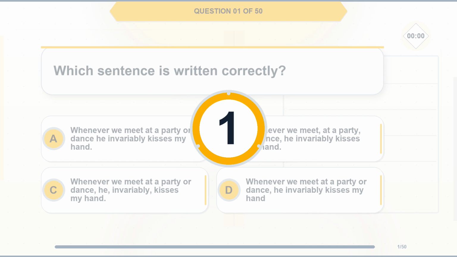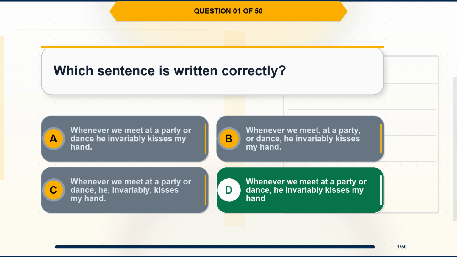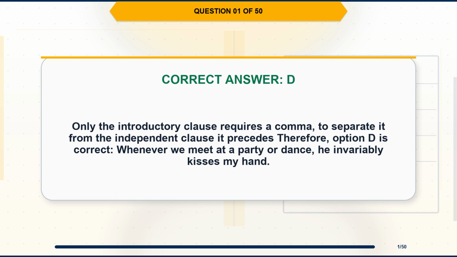The correct answer is option D. Whenever we meet at a party or dance, he invariably kisses my hand. Explanation. Only the introductory clause requires a comma, to separate it from the independent clause it precedes. Therefore, option D is correct. Whenever we meet at a party or dance, he invariably kisses my hand.